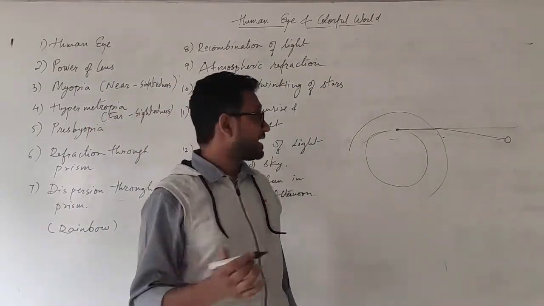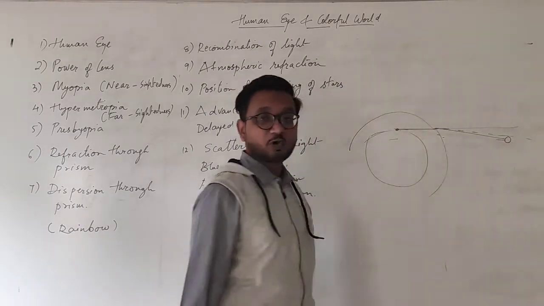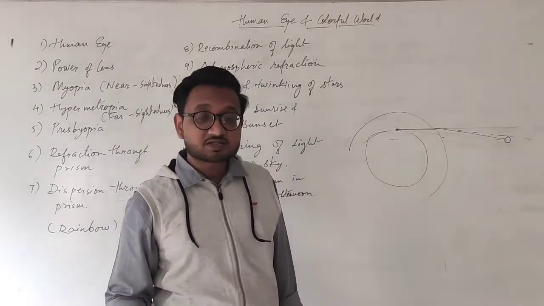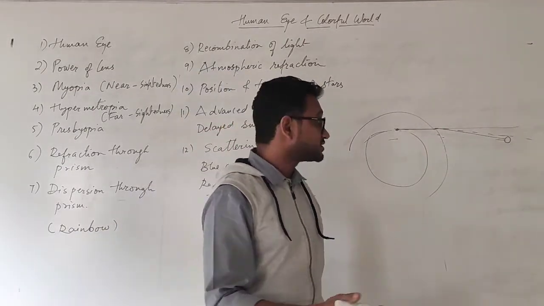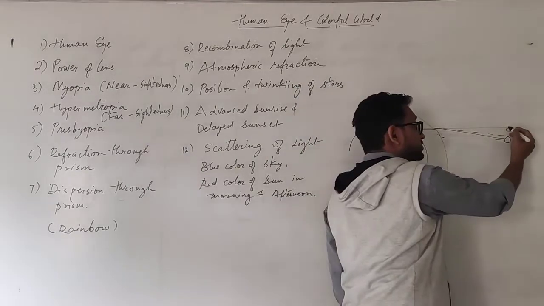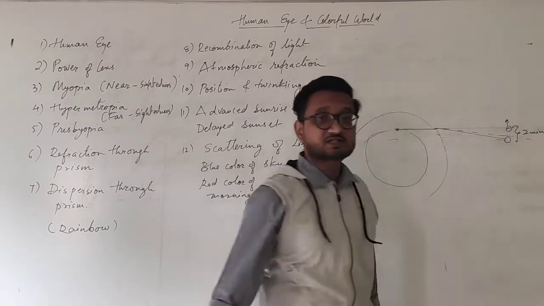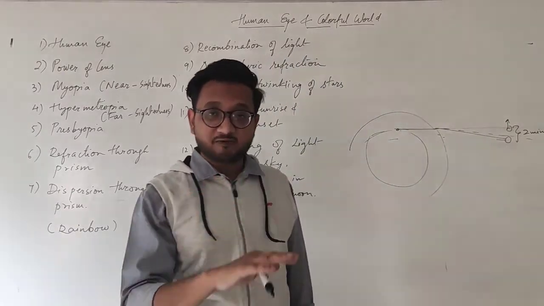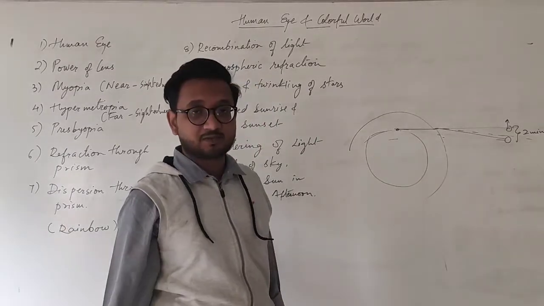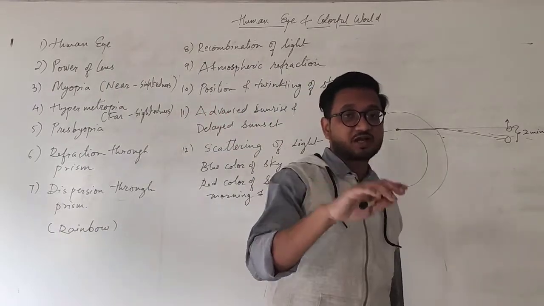Why? Because of the atmospheric refraction. It is below the horizon, but we still see the sun rising, because our apparent horizon has changed. This is our fake horizon. This is what we observe, and so the sun rises just 2 minutes before it actually goes over the horizon. So when it reaches the actual horizon, already 2 minutes have passed. So we see the sun rising 2 minutes before it has actually risen from the actual horizon. That is why it is called advanced sunrise, 2 minutes before the actual horizon.